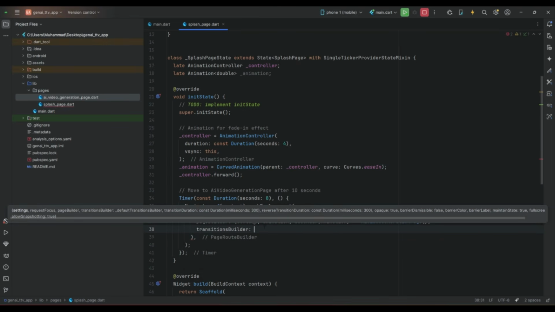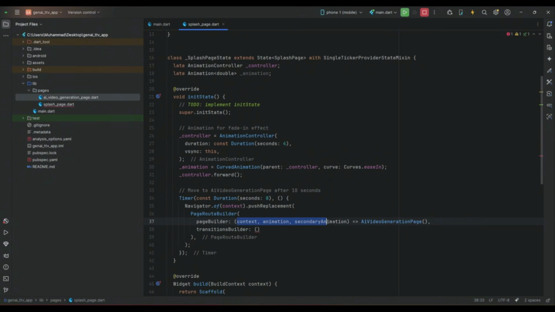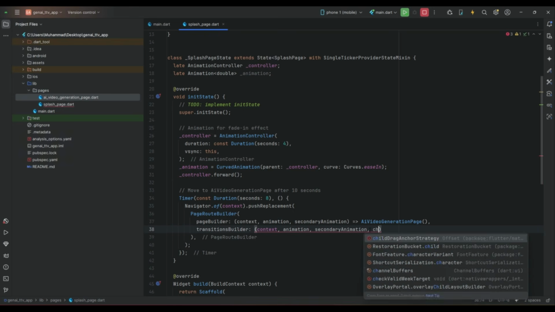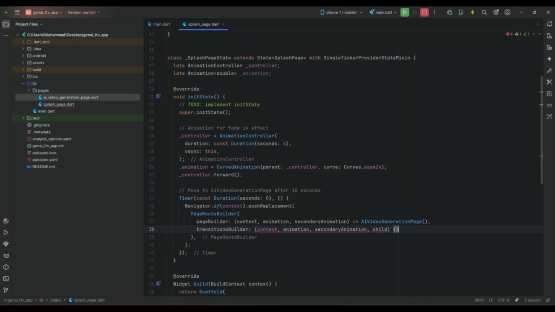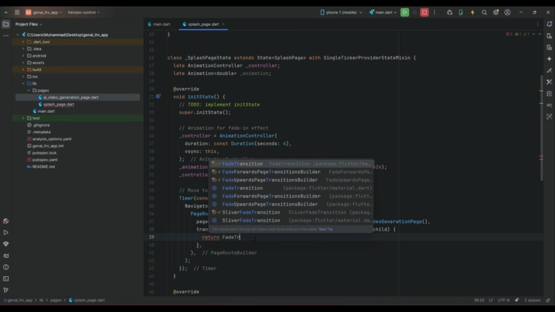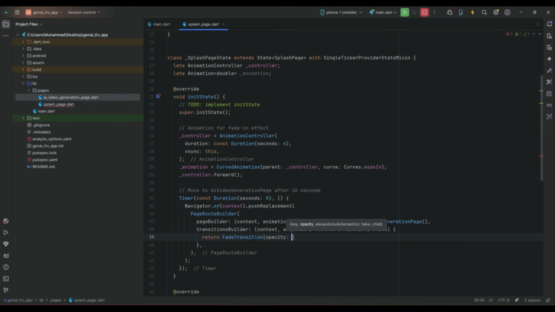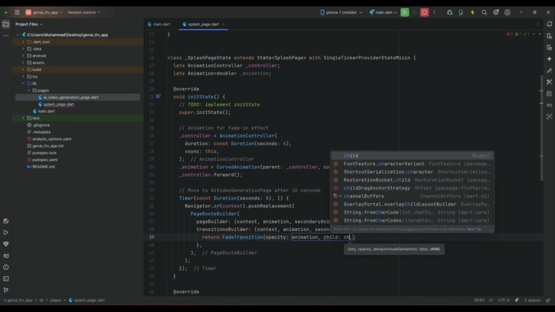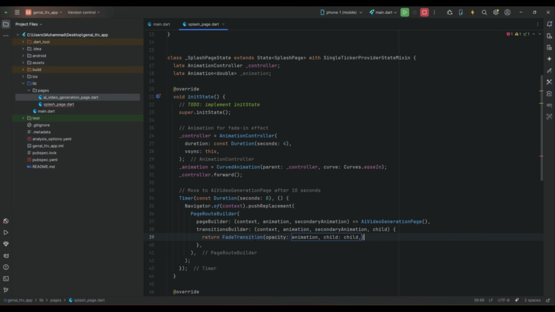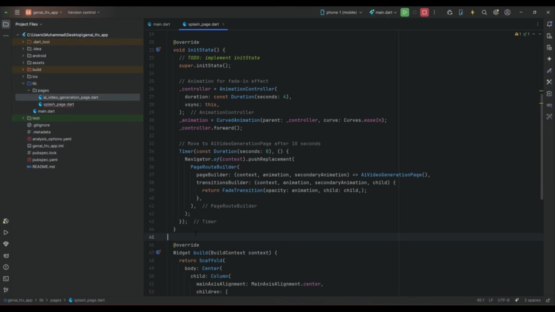Transition builder, context, comma animation, comma secondary animation child, return the fade transition. Opacity will be the animation, child. Make sure that you dispose the controller in dispose built-in function.